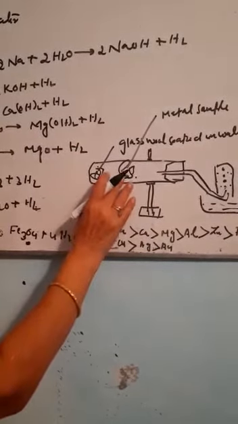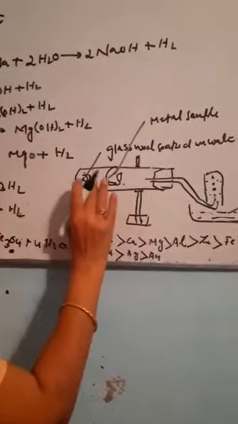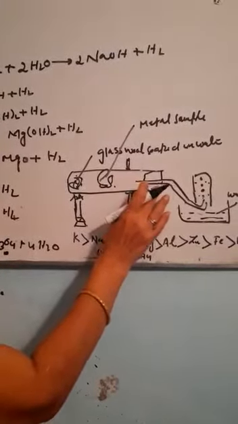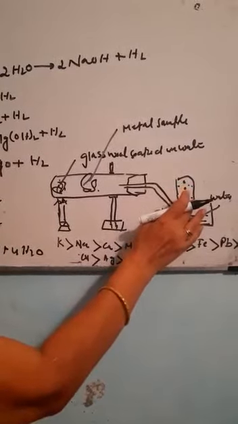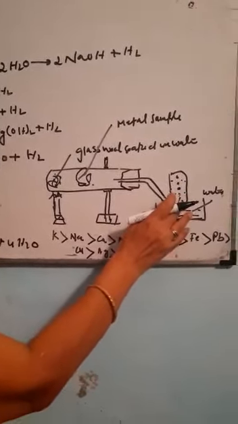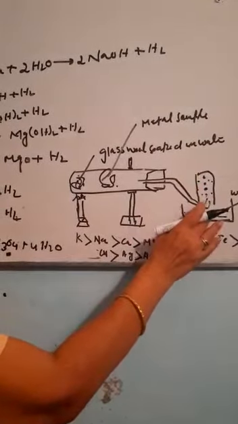Formation of steam will be taking place. This steam will combine with the metal and there will be formation of hydrogen gas, which will be collected over water. There will be formation of bubbles of hydrogen which is collected over water.